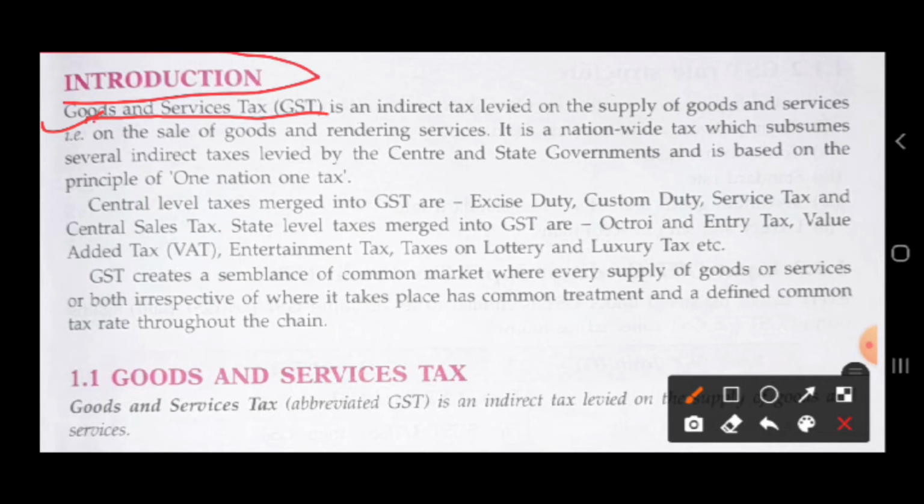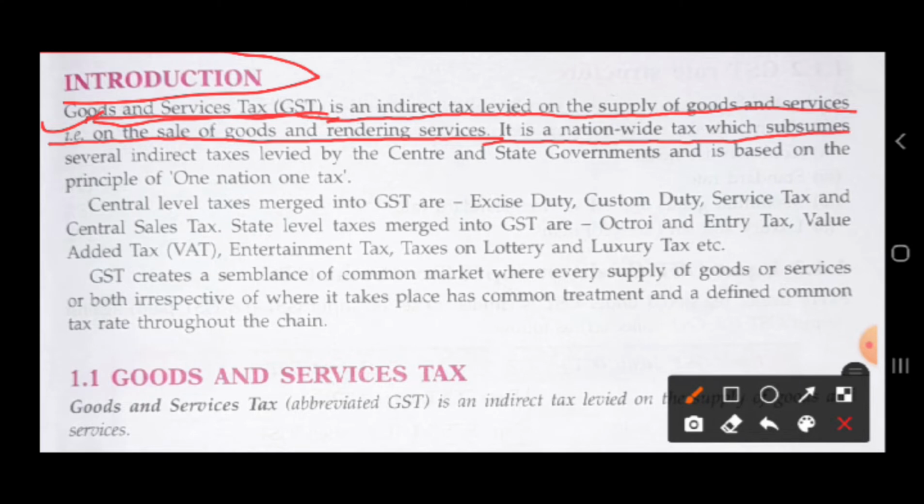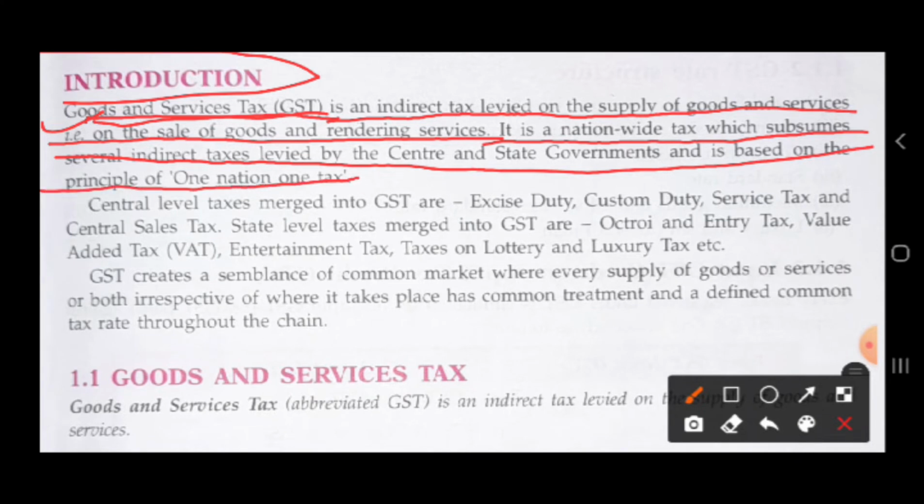Introduction. Goods and service tax, GST, is an indirect tax levied on the supply of goods and services, that is, on the sales of goods and rendering of service. It is a nationwide tax which subsumes several indirect taxes levied by the central and state governments and is based on the principle of one nation one tax. You might have heard about one nation one leader, one nation one government, but this is something different. We are hearing it for the first time: one nation one tax.